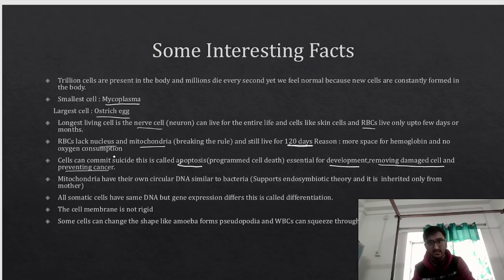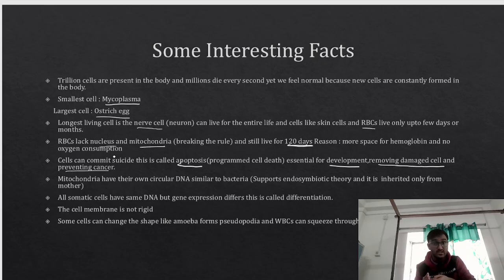I can give you a very small example. When a child is born, during the developmental stage, when the child is inside the womb of the mother, I don't know whether you can see my hand or not. The child's forelimb and the hind limb, they are closed like this, okay? Because in between the fingers, there are certain tissues which are attaching the fingers.